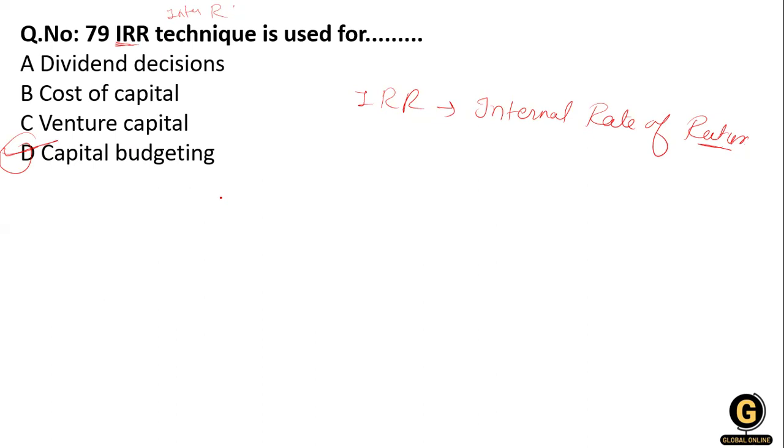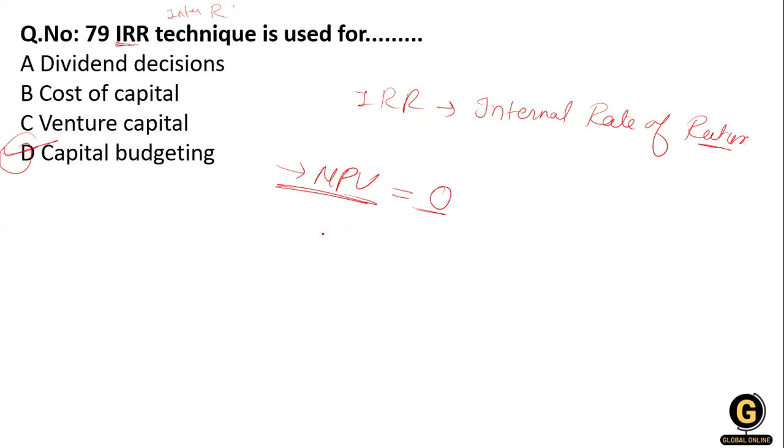So IRR is the discount rate at which the NPV, net present value, is equal to 0. Why is it equal to 0? Because the time-adjusted future cash inflow is equal to the initial investment.